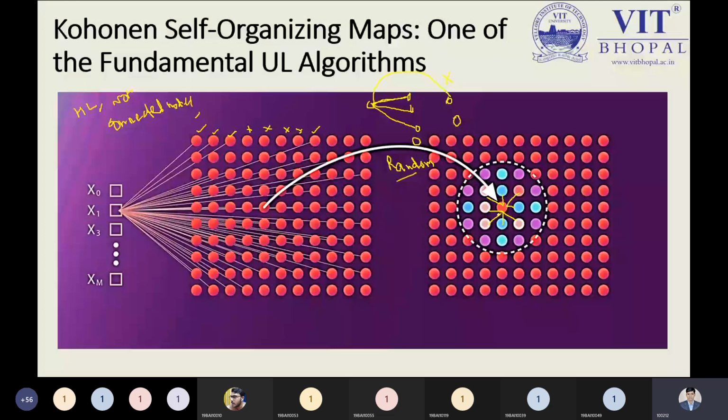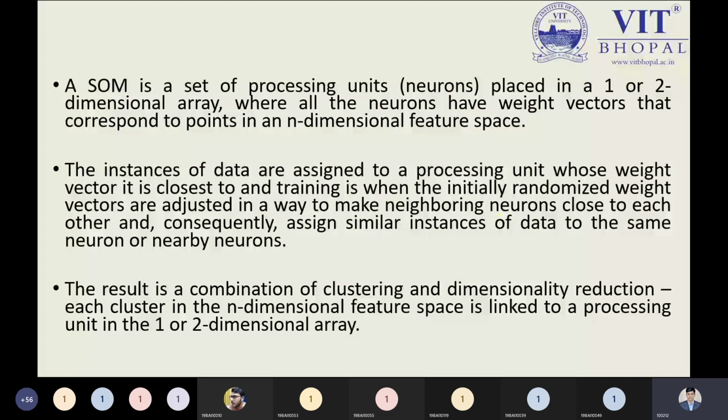From this portion, we need to keep this point in mind properly. The result is a combination of clustering and dimensional reduction. So implicitly we are doing a clustering and dimensional reduction approach, because with this help we are doing those two activities. One belongs to clustering and another belongs to dimensionality reduction. And each cluster in the n-dimensional feature space is linked to a processing unit, that is a neuron, in the 1 or 2 dimension array.